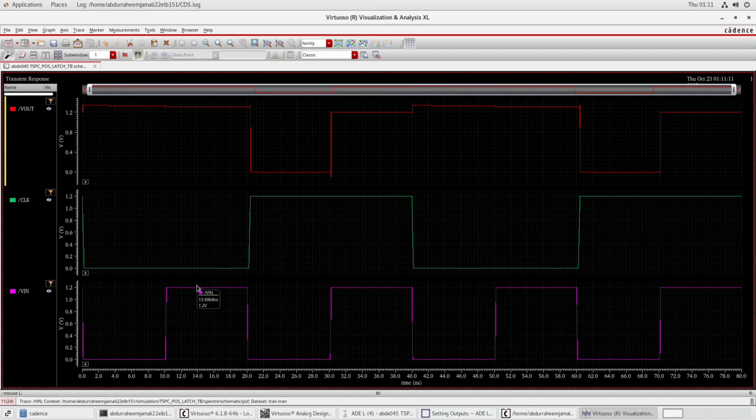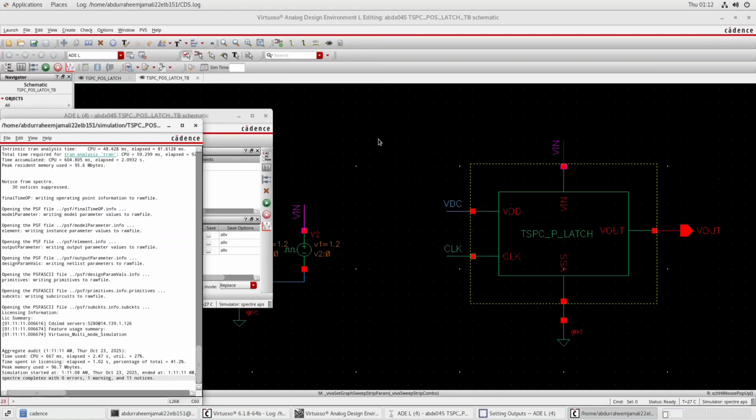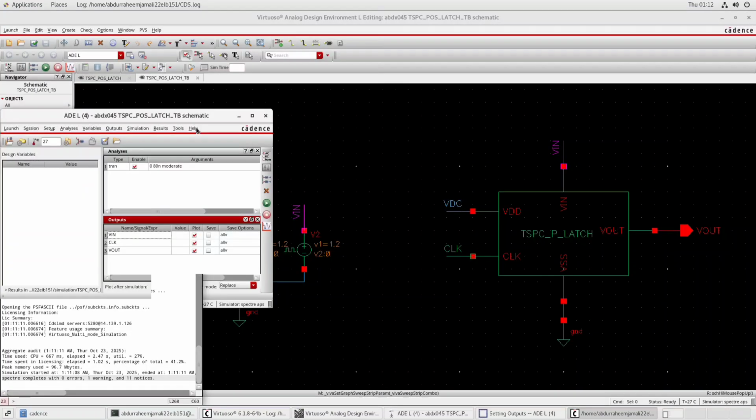When our V in was high, clock was low, our V out was again high. When our V in was low, clock was high, our output was low. Likewise, we can analyze all the possibilities from 0, 0, 0, 1, 1, 0, and 1, 1. Our output perfectly matches the expected transient response. After that, I will cut it, and I'll move towards the DC response.